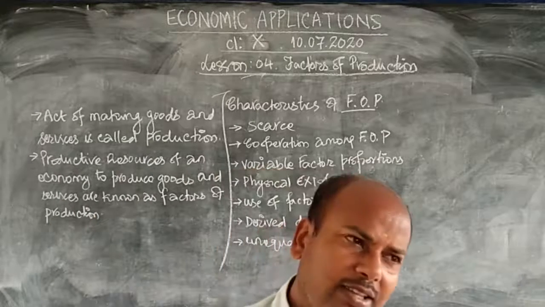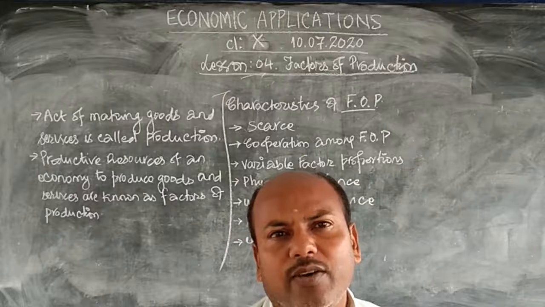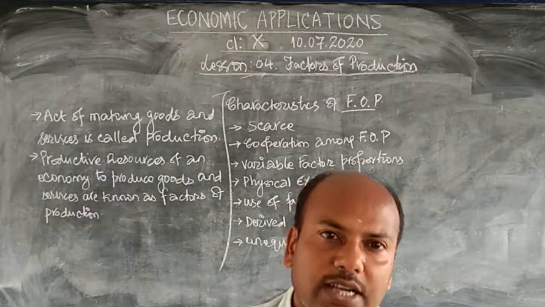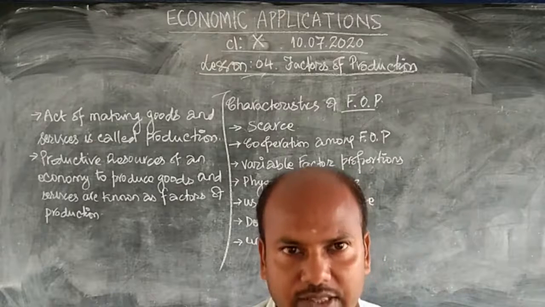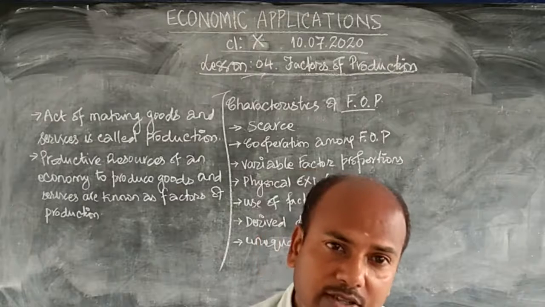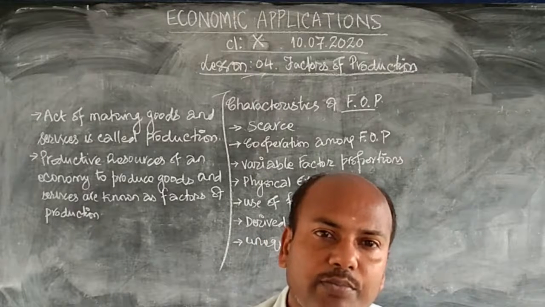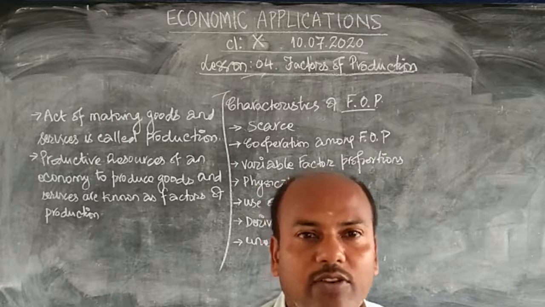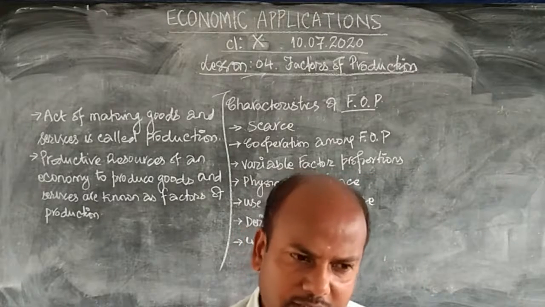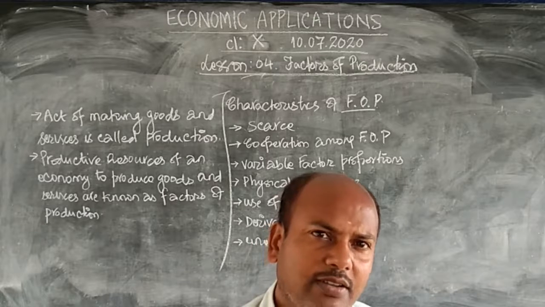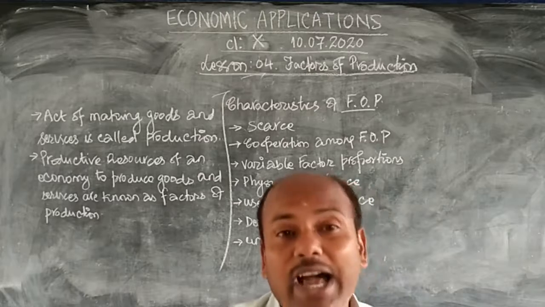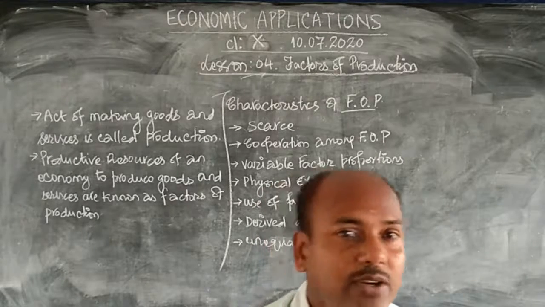That means, in another way you can say, what are the different commodities required to produce a commodity in a country, in an economy? That's called factors of production. All those commodities, all those factors which are required to produce a product in an economy are called the factors of production. Like you want to prepare tea, what are the things you require? Yes, all those things which you are thinking, those all are the factors of production.